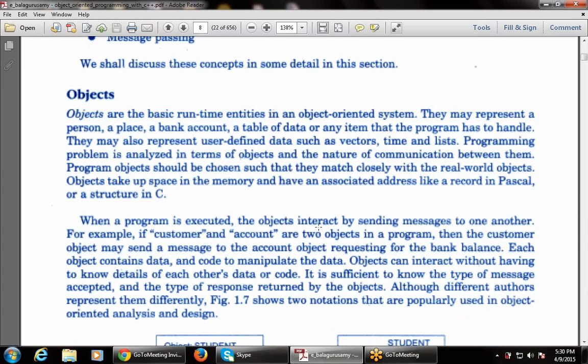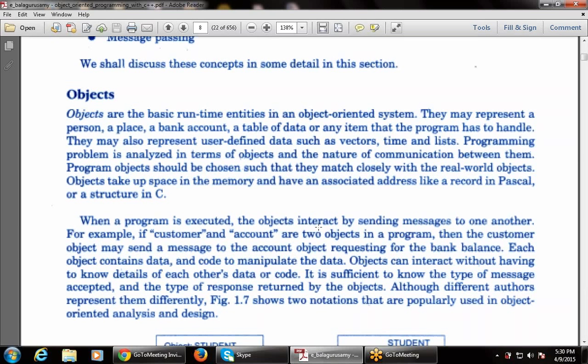That is, objects interact by sending messages to one another. For example, if customer and account are two objects in a program, then the customer object may send a message to the account object requesting the bank balance. So these are two objects that may communicate with each other in a program.